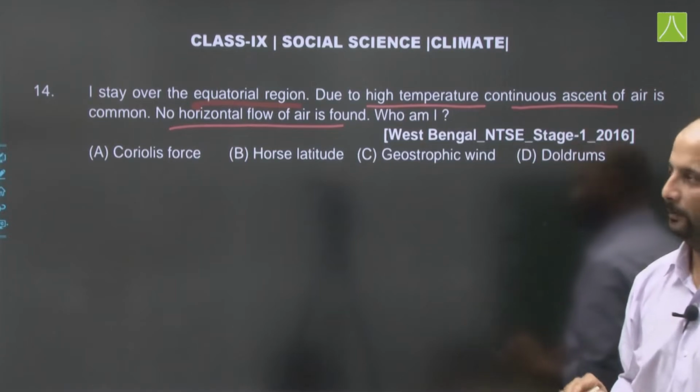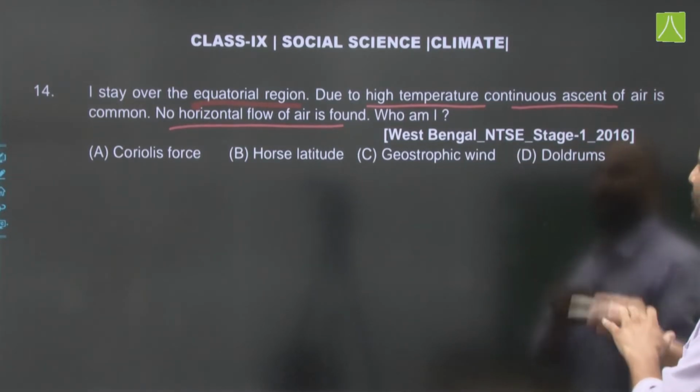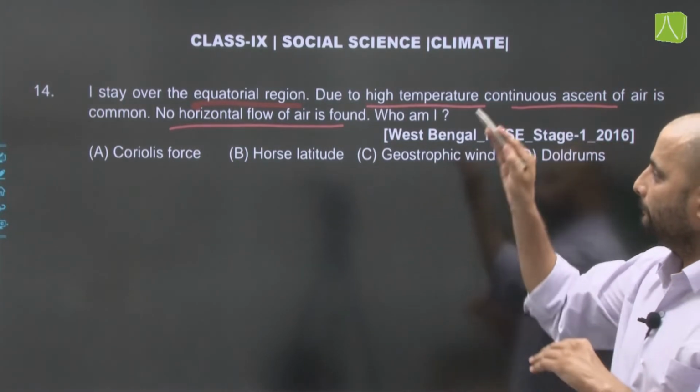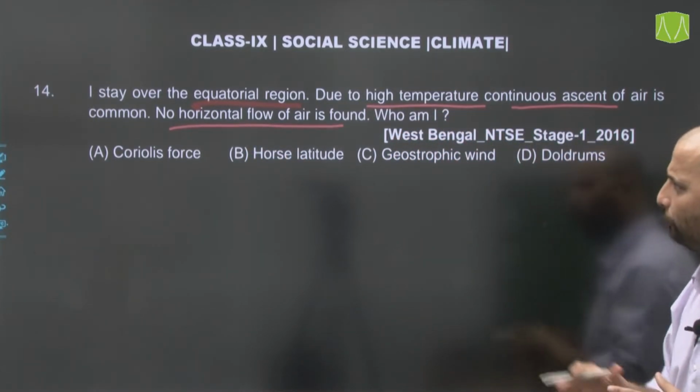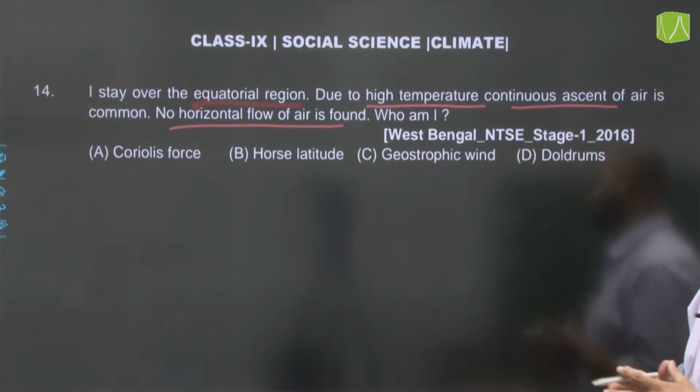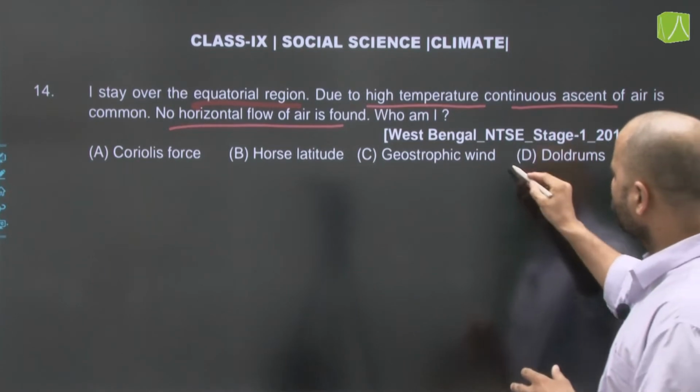Who am I? Now, this question was from West Bengal NTSE stage 1 2016. Options mentioned are Coriolis force, horse latitude, geostrophic winds or doldrums. The correct answer here is doldrums.